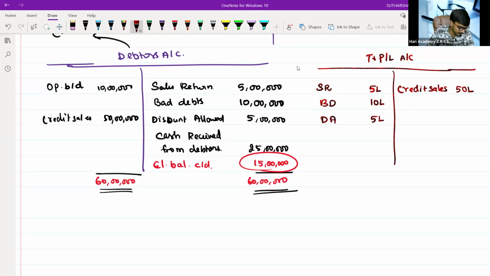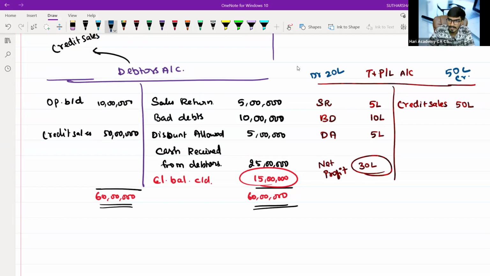Now tell me, what is the net effect? 30 lakhs. 30 lakhs is my net profit, right? Means how? On the debit side, I am having 20 lakh. On the credit side, I am having 50 lakh. Then I am having 30 lakh on the credit, right? If it is a net profit, it should be transferred to the credit side. All the net profit should be transferred to the credit side only, right? So that is 30 lakh.